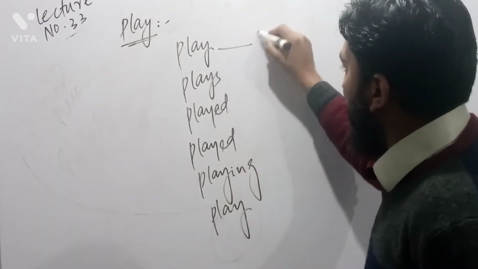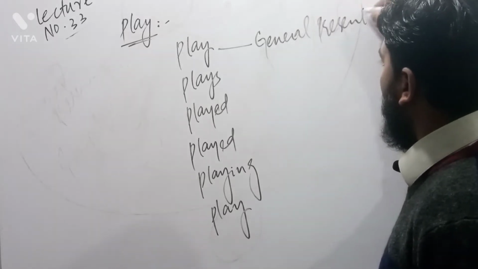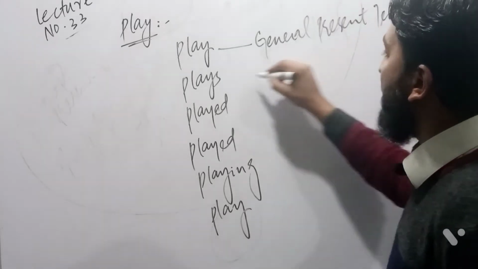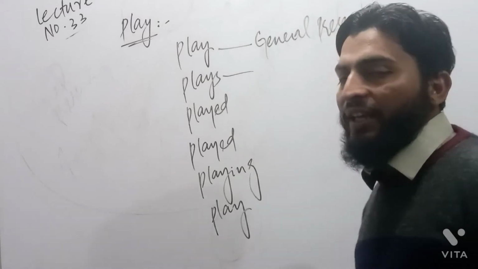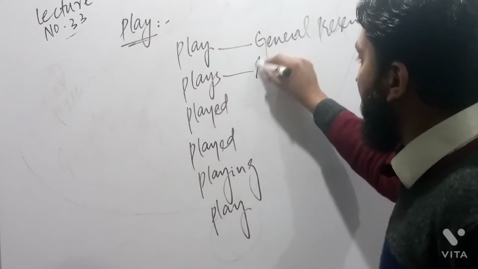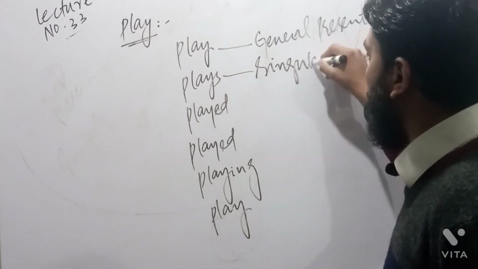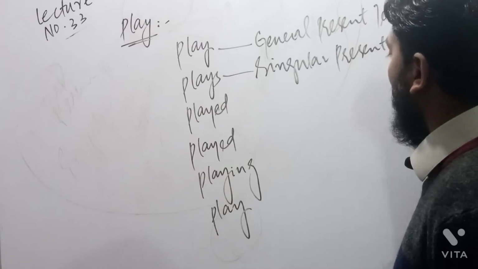This play is called general present tense because it is used in present indefinite tense, when we use I, we, you, they plus a plural name. And when I say plays, it is singular present tense because it is used with he, she, it, or any singular name.